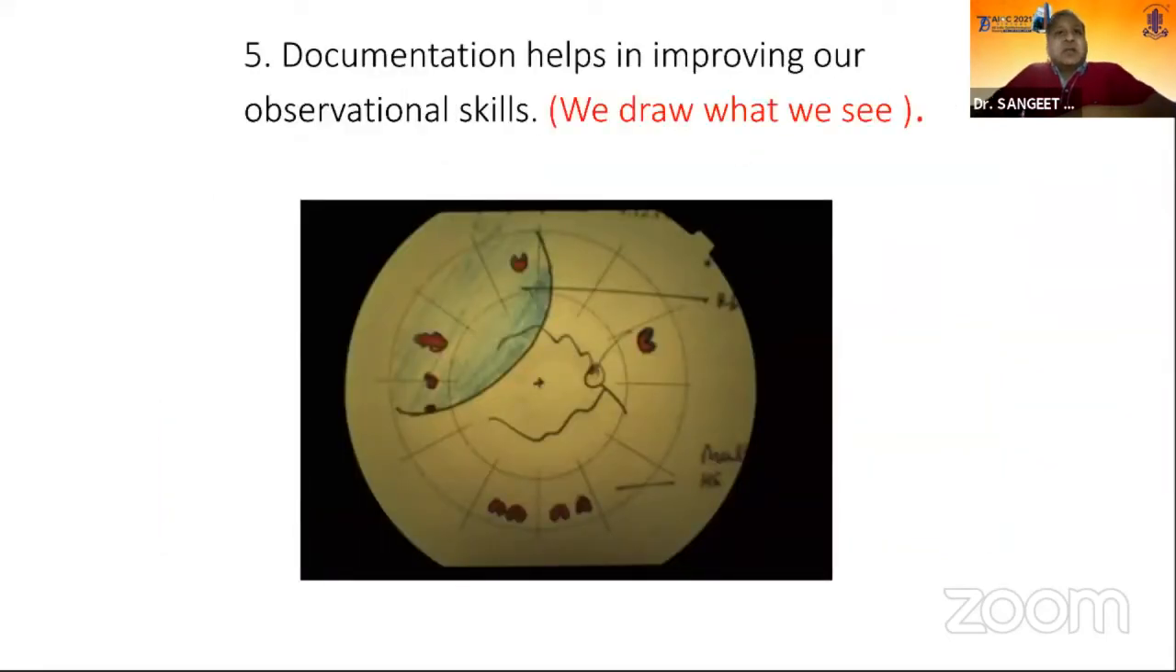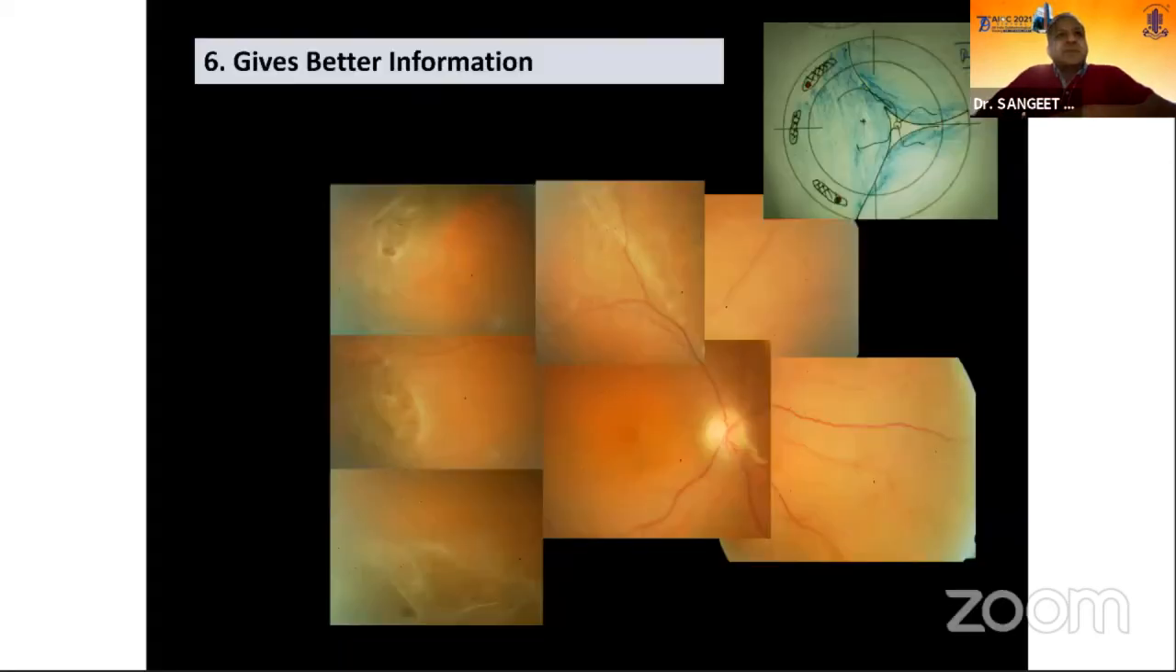Again, as I already pointed out, doing a fundus drawing improves your observational skills because we draw what we see. Doing an indirect ophthalmoscopy in a clinic is a lot different from what you draw when you are properly making a fundus drawing. You see a lot more than what you see when you are examining the patient in the clinic.